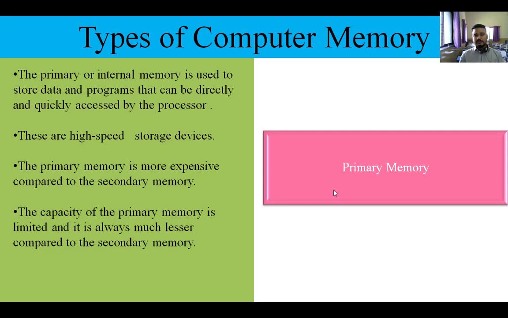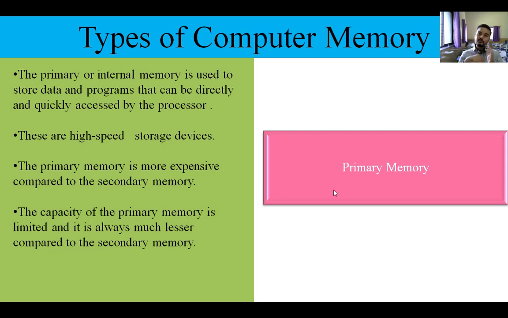The capacity of secondary memory is quite higher, but primary memory has a limited capacity, though the speed of the computer really depends on the speed of your primary memory. So the capacity of primary memory is limited and much lesser as compared to secondary memory. Like you have a 500 GB hard disk and you have 1 GB RAM only.